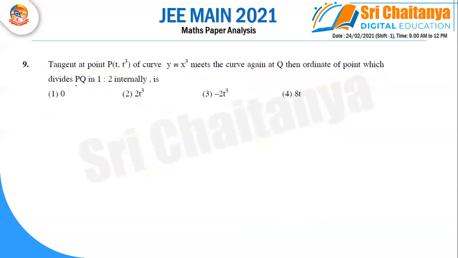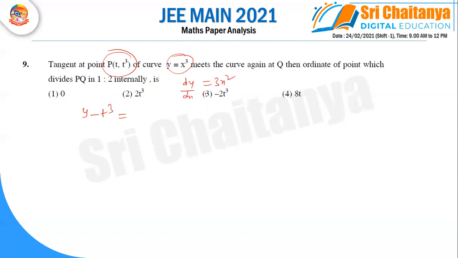Right, going to next one. They are saying the tangent at a point P, t comma t cube, of the curve y equal to x cube meets the curve again at Q. Now they are asking for the ordinate of the point which divides PQ. First we shall find the equation of the tangent at this point. So y minus y1 is equal to m into x minus x1. What is m? Differentiating this, dy by dx is equal to 3x square.